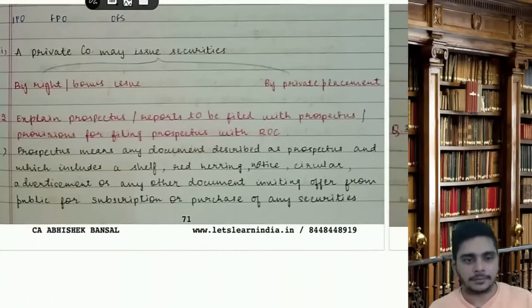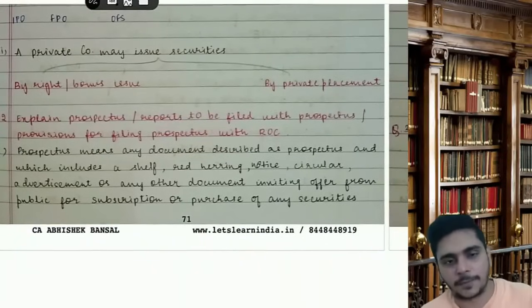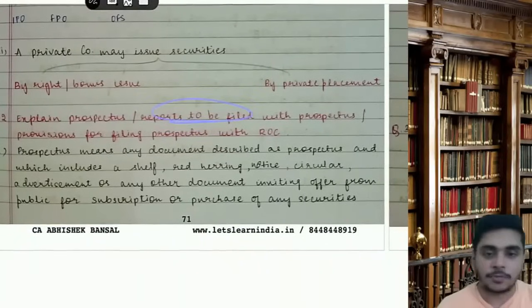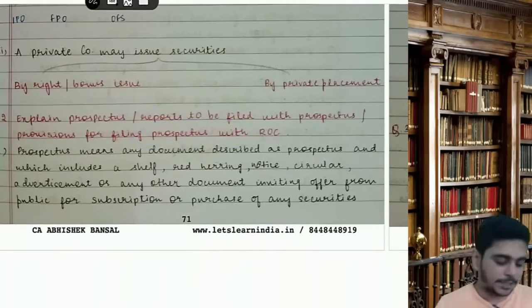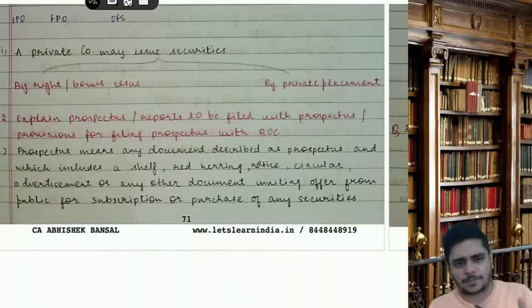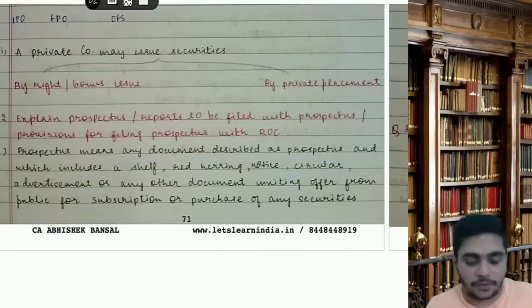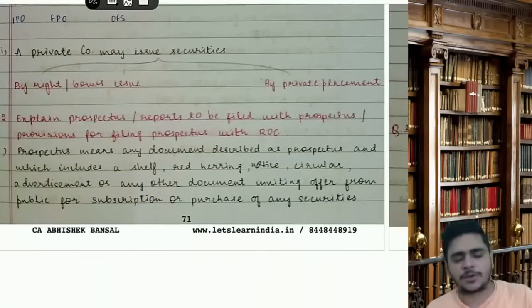Then explain prospectus. What are the reports to be filed with the prospectus, and the provisions for filing a prospectus with ROC. Everything regarding the basics of prospectus is written here. Prospectus means any document described as prospectus, which includes shelf, red herring, any notice, any circular, any advertisement, or any document inviting offer from the public for subscription or purchase of any securities. You call it a shelf, a red herring, a notice, a circular, or an advertisement, any document which invites offer from the public for subscription or purchase of any security is called a prospectus.